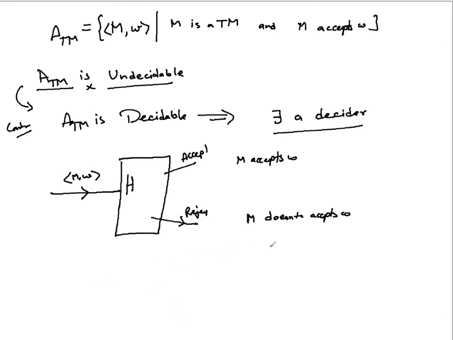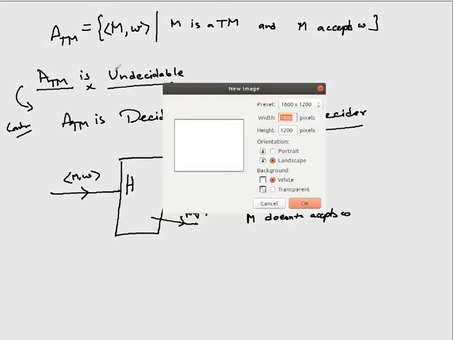Let me go to another page. The definition of H is very clear. You give input M and W and it says accept or reject.